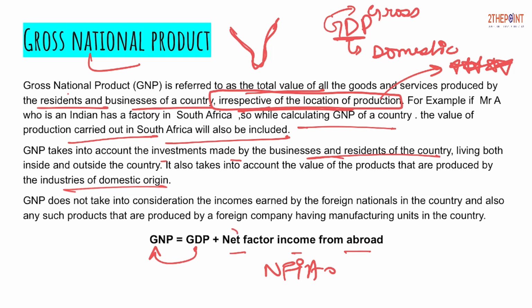That is why the word net is used here. Otherwise, it would have been just factor income from abroad. So why is this net here? Because whatever money is outgoing, we will subtract from whatever is incoming. So the net figure will be added to the GDP. Again, I would reiterate the trick: whenever we have to move from D to N, we have to add net factor income from abroad.